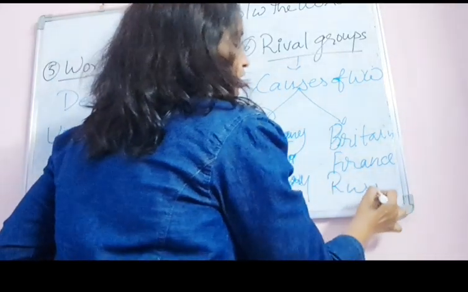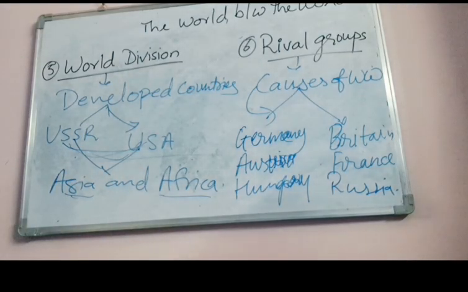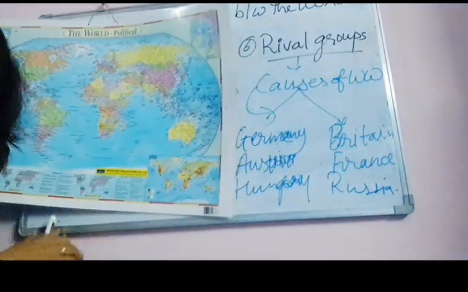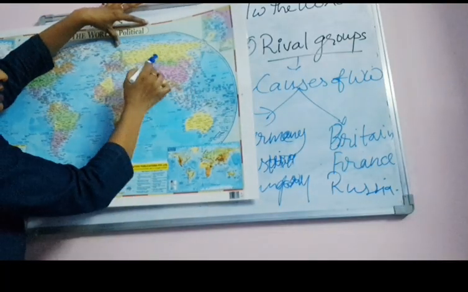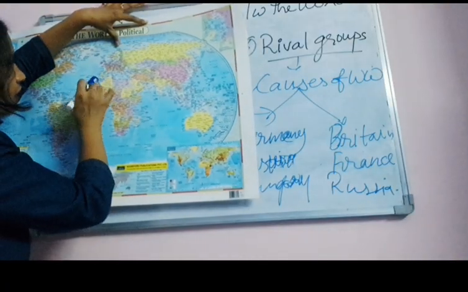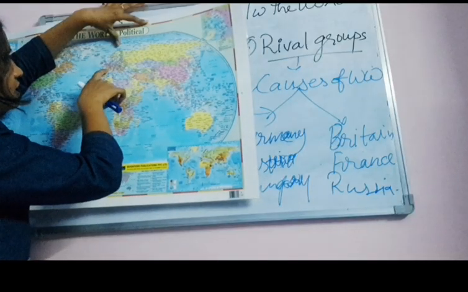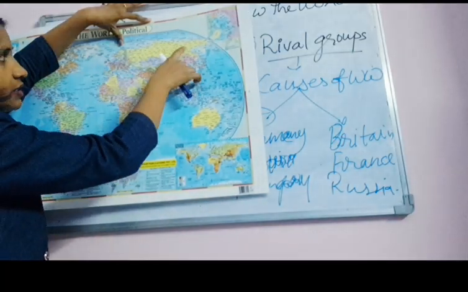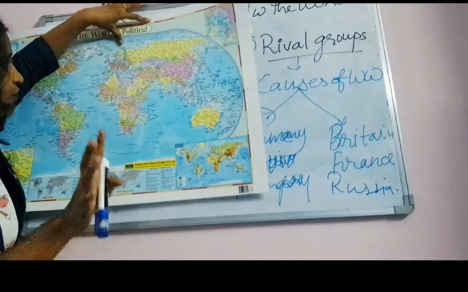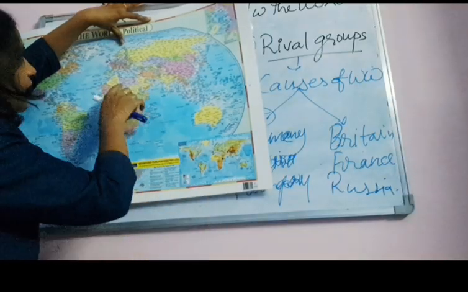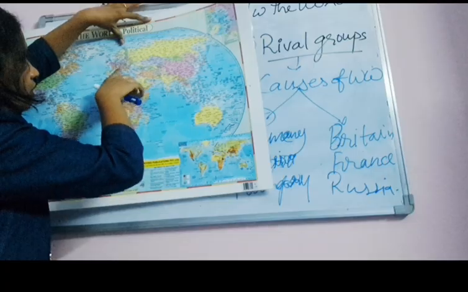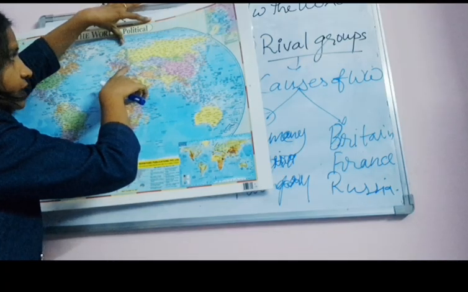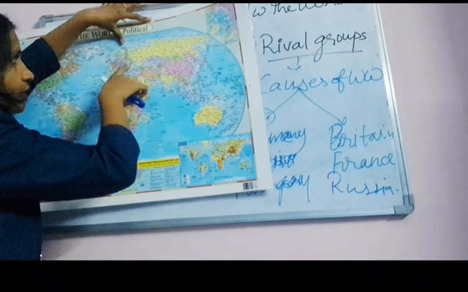So I thought to show you the map. Through the map you will understand easily where these countries belong. Here you can see Russia, France and Britain. Britain, France and Russia made one alliance among them, and Germany, Austria and Hungary made another alliance among them.